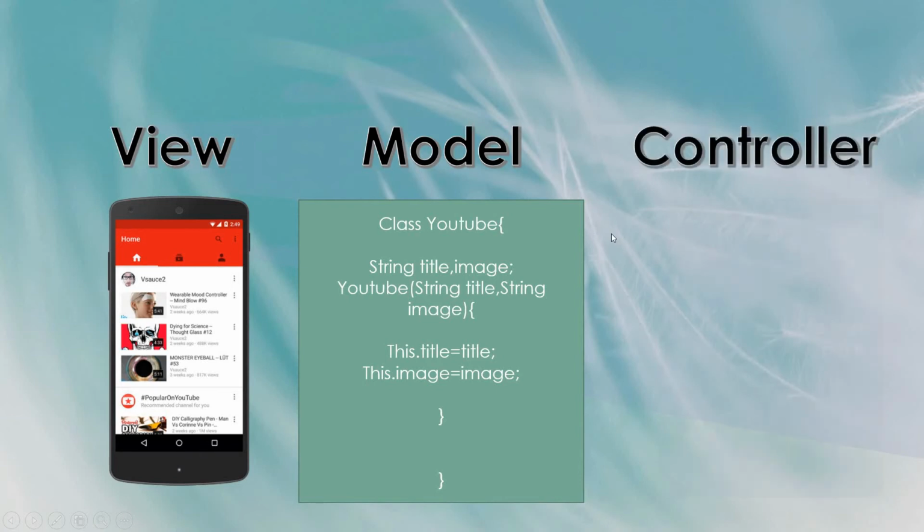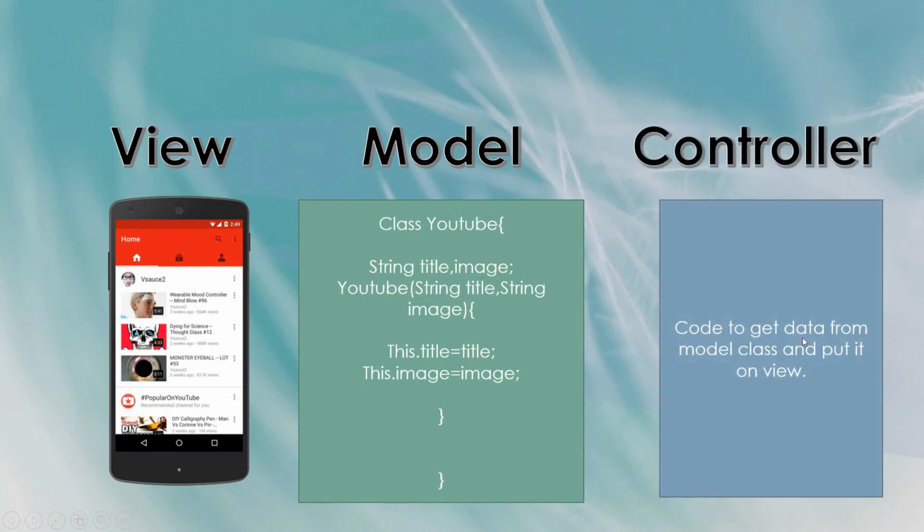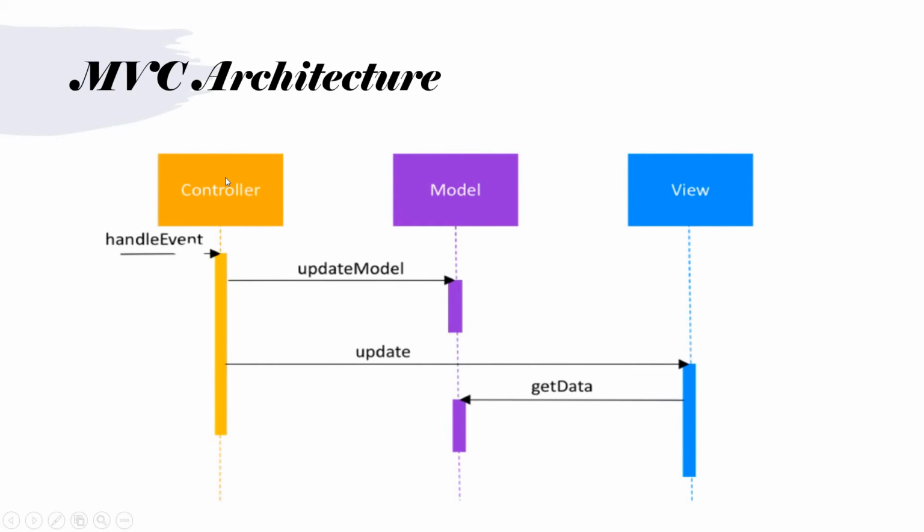Now what is a controller? A controller is code, a logic which will get the data from the model class and put it on the view. So that is the simple basic explanation of the MVC architecture. Let's further understand it. Now this is the MVC architecture diagram: controller, model and view.